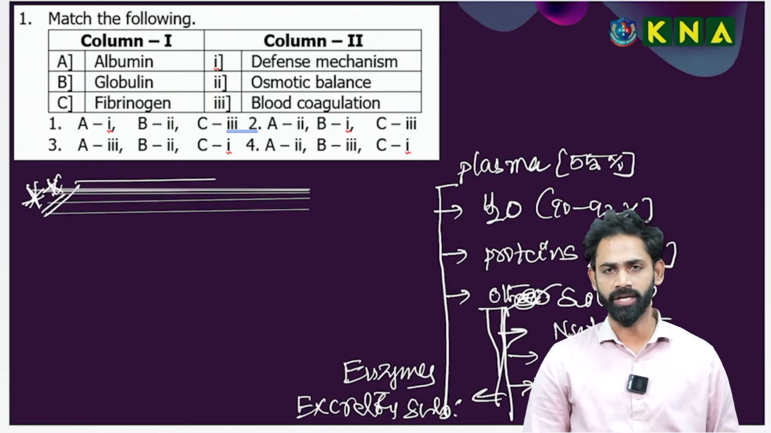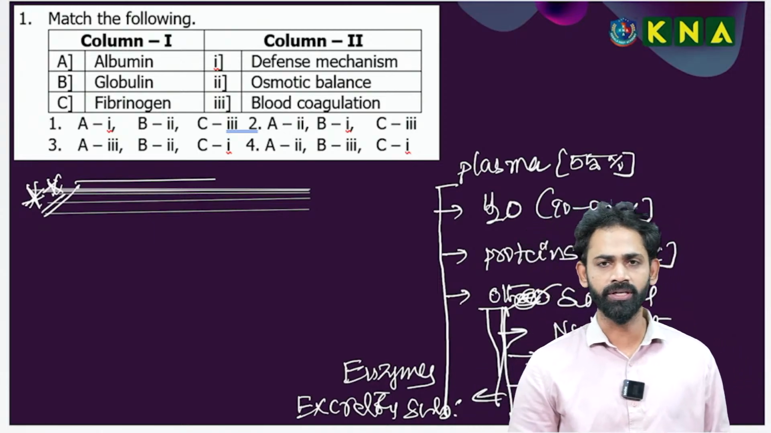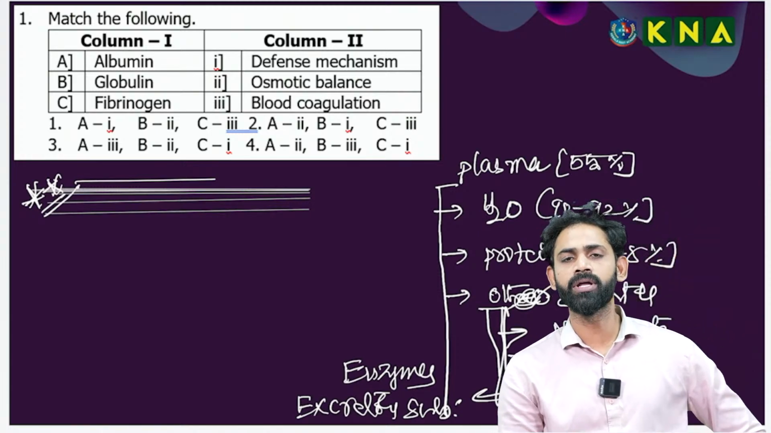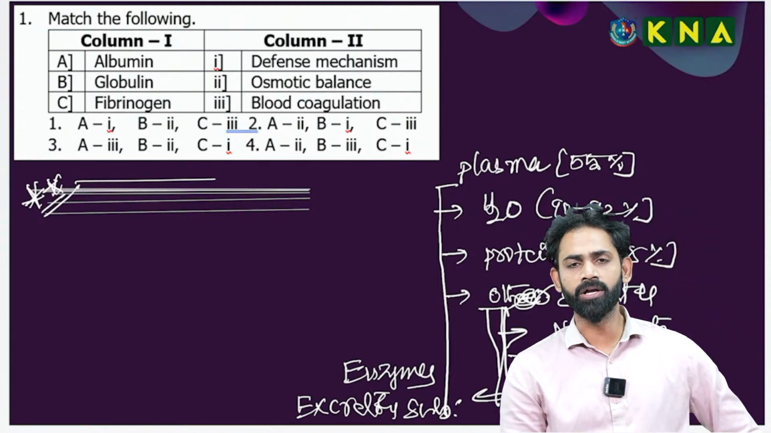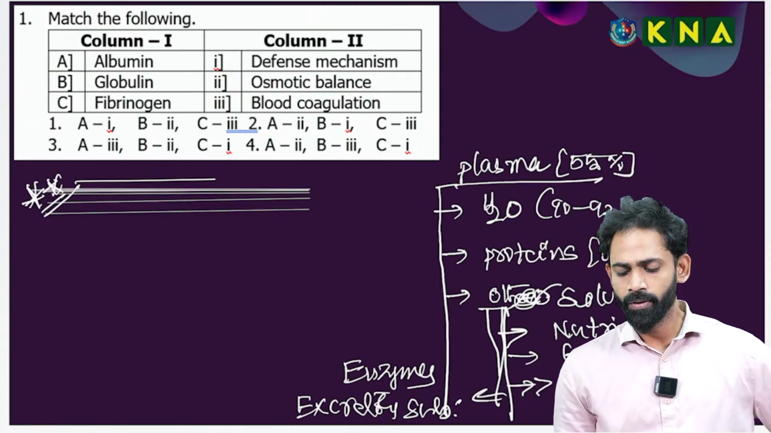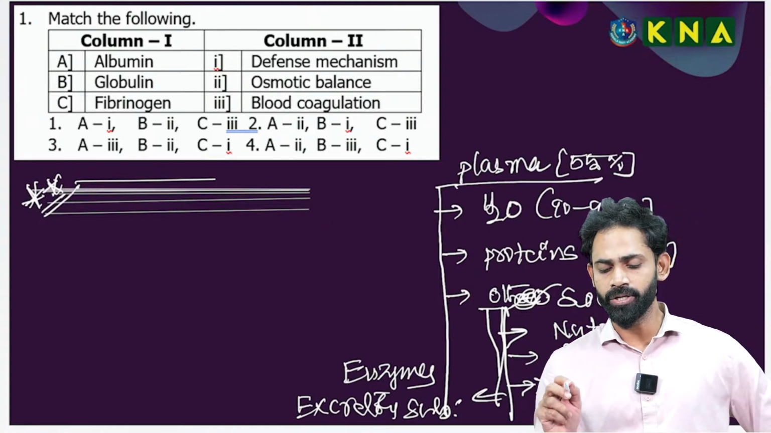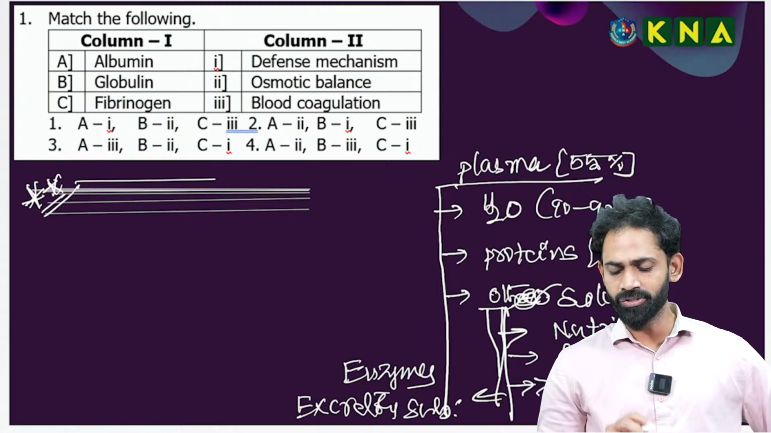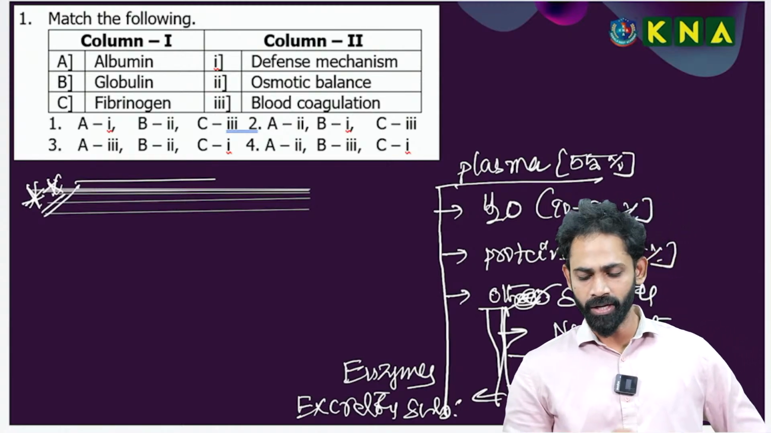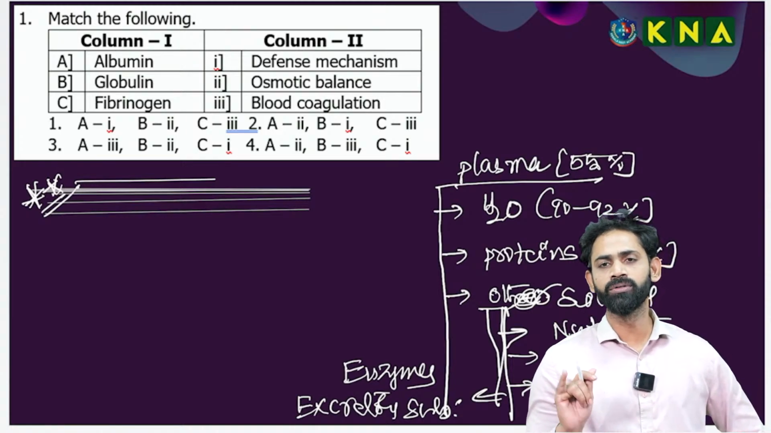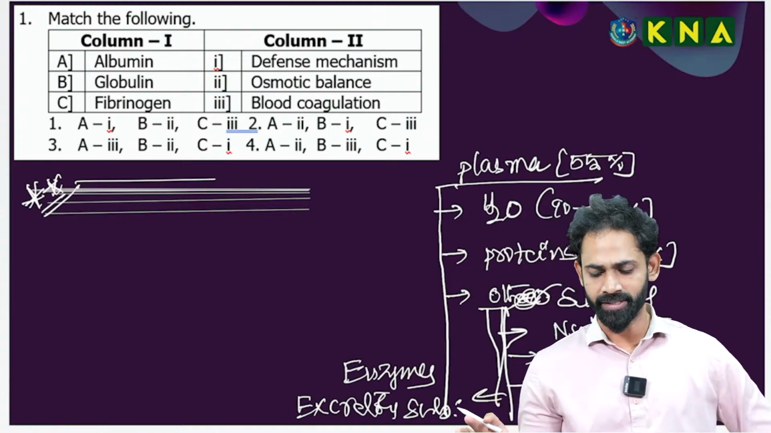One more time you can check, then I will go for the explanation. Out of the blood, plasma occupies 55%. Within this plasma, water is 90 to 92% and proteins 6 to 8%. The remaining portion is occupied by the other solutes. These include the nutrients, which, as we know, include glucose, amino acids, lipids, etc.